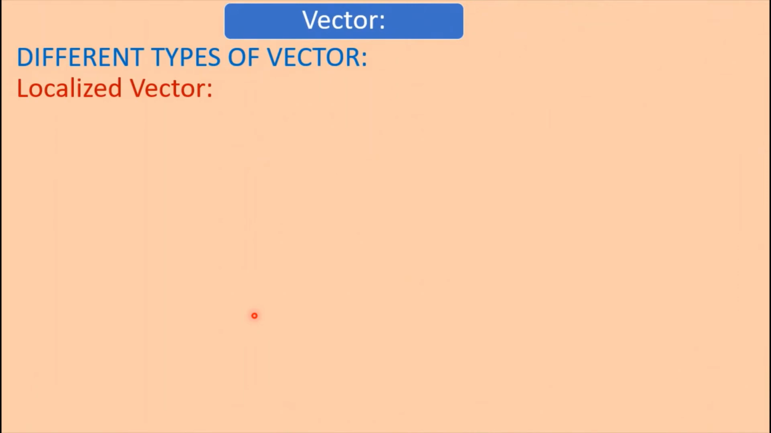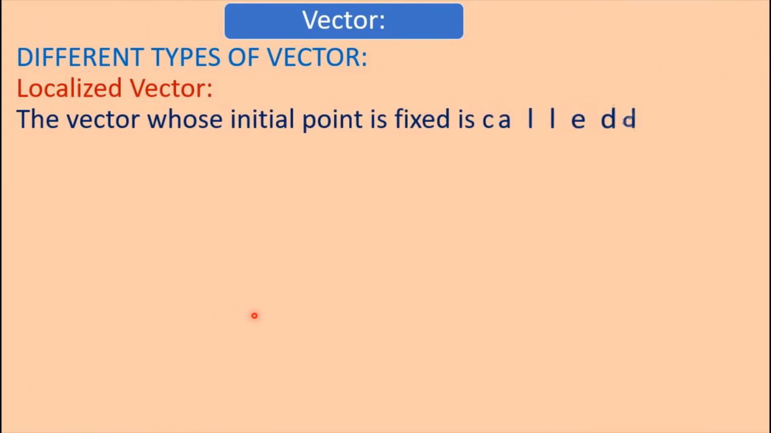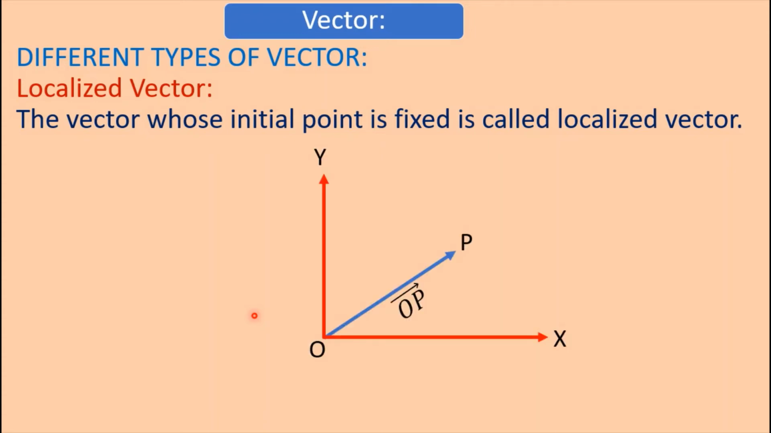Localized vector. The vector whose initial point is fixed is called a localized vector. That is, we cannot choose the initial point arbitrarily. Here the initial point is fixed, that is the position vector. Here OP is the position vector of point P. Here the position vector is determined from the origin of the coordinate system. Therefore its initial position is fixed. Therefore it is a localized vector.